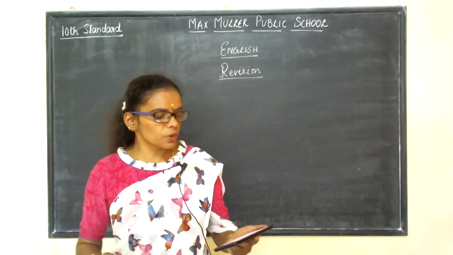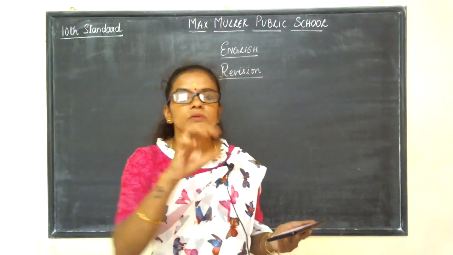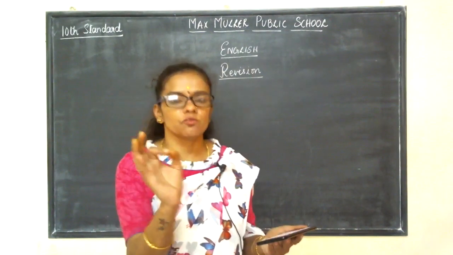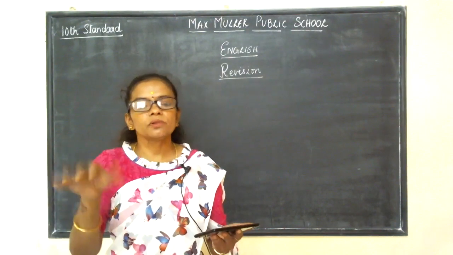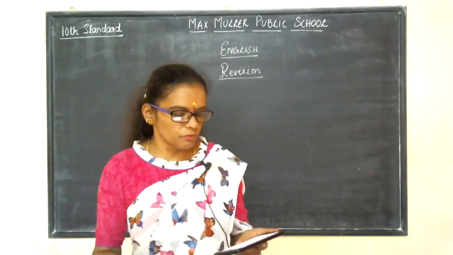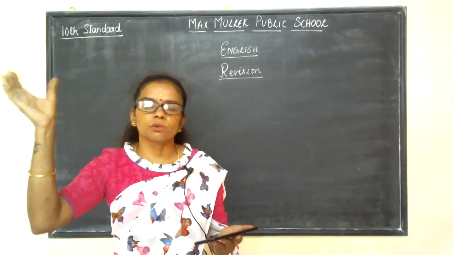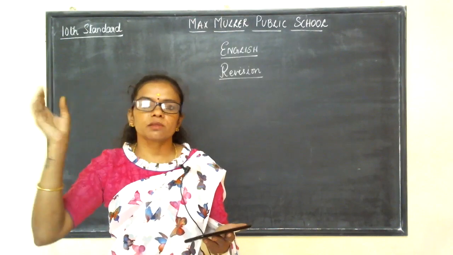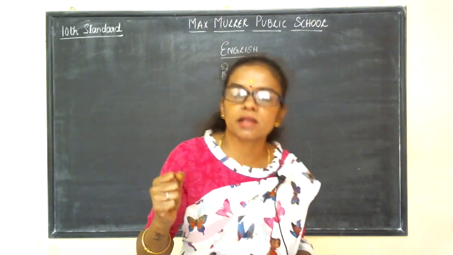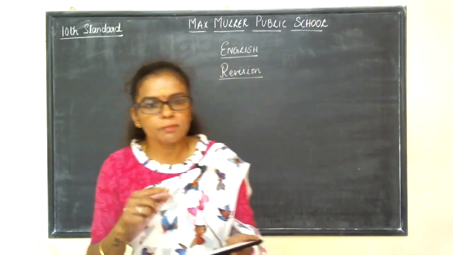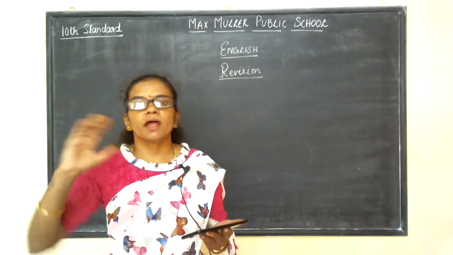The word which collocates with rustling. Collocates means which gets combined. If that word is put with another word, that word should be a meaningful word. So rustling is the word. Rustling means the sound of the trees, when the branches move, they make the sound. You must have heard this word in the poem, Grandma Climbs a Tree, right? So in that, we come across this word rustling. So it refers to the tree when the branches are moving.